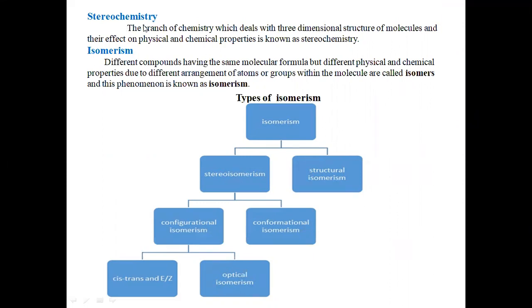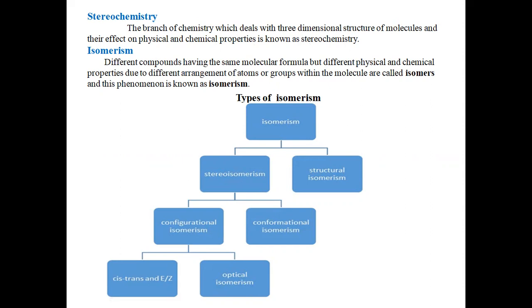Stereochemistry is the branch of chemistry which deals with the three-dimensional structure of molecules and their effect on physical and chemical properties.